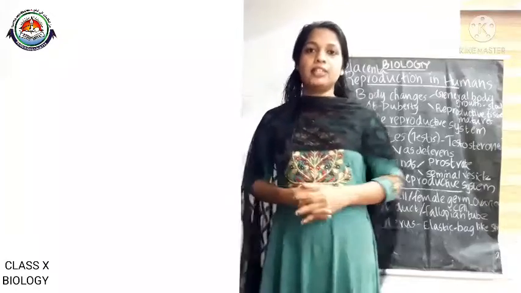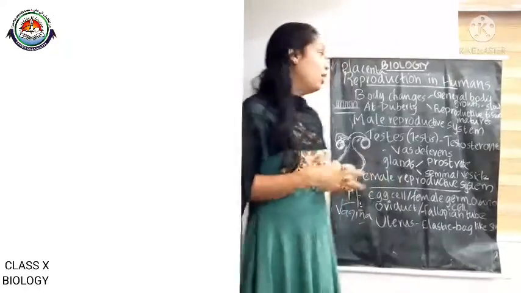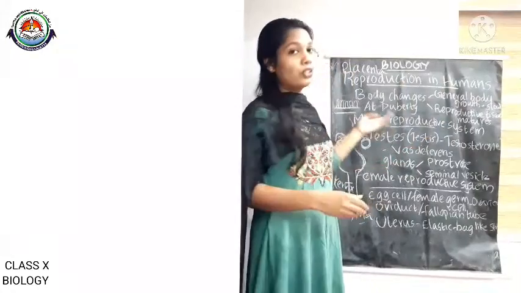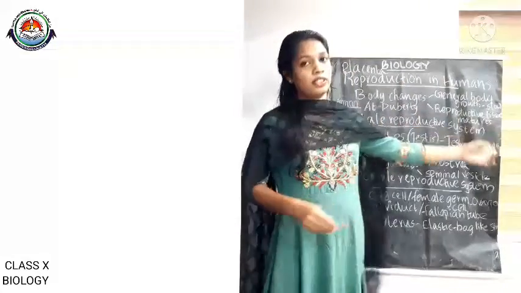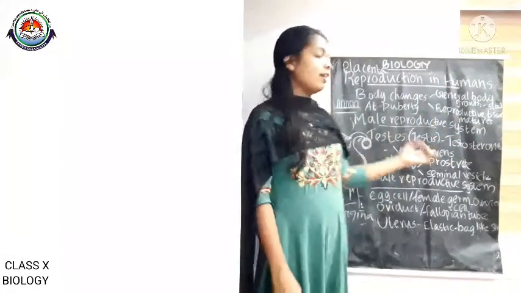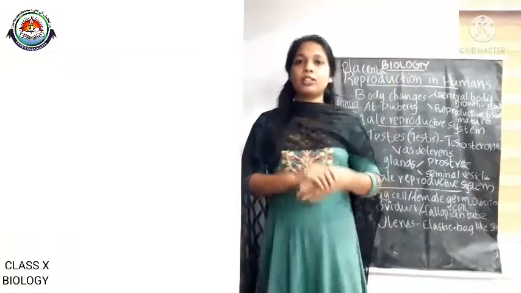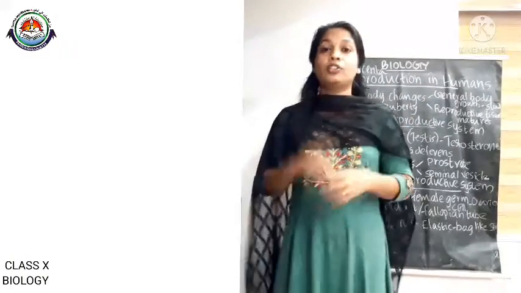Today in the live class, we discussed reproduction in human beings, which mainly includes the male reproductive system and also the female reproductive system. The male reproductive system consists of two parts.